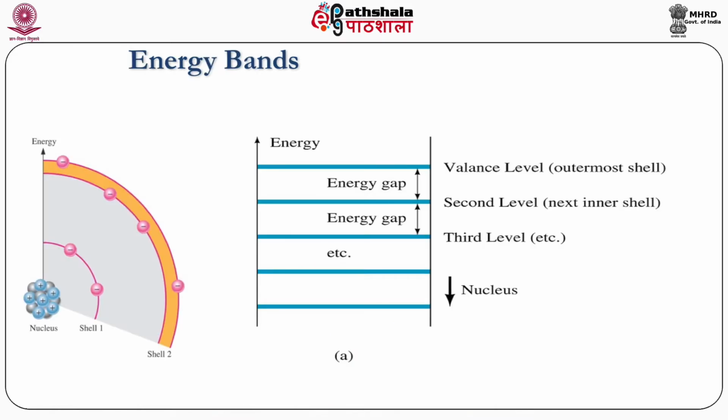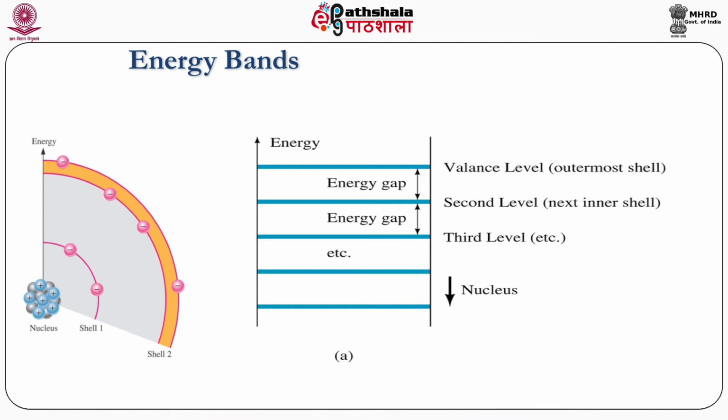To understand it more, we'll try to understand with the figure shown in the slide. You'll see that there is a nucleus and there are electronic shells. In the outermost shell, there is one electron or many electrons, depending upon the atomic structure or atomic number of the atom. The atomic number is basically how many electrons are there in the atom. Depending upon that, we define different valence bands; the outermost shell is known as a band. The overlapping of the levels is basically called a band.